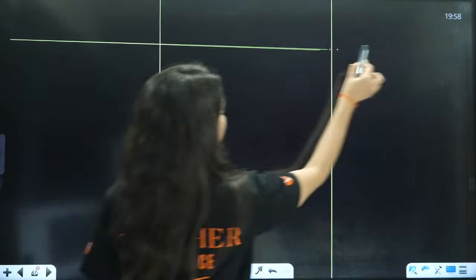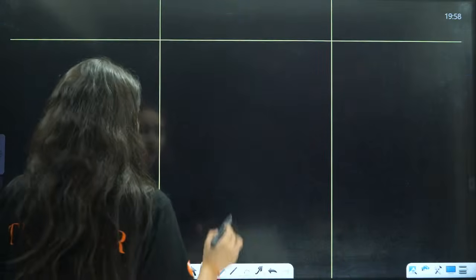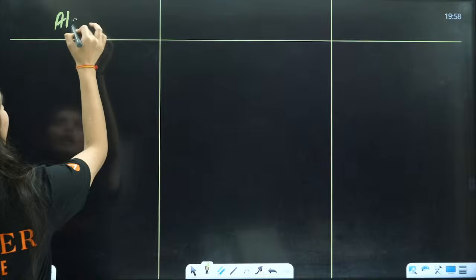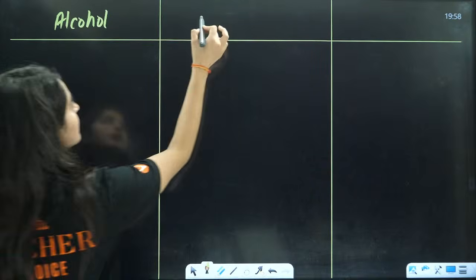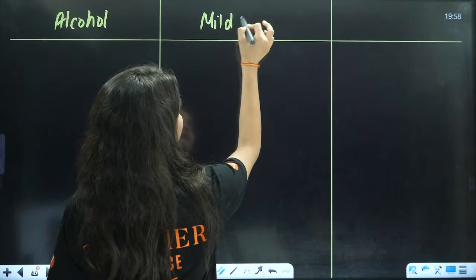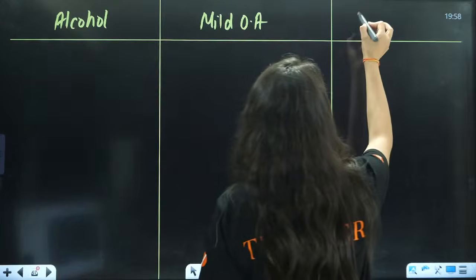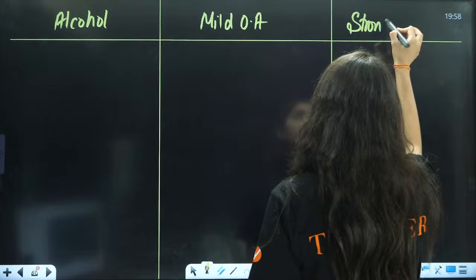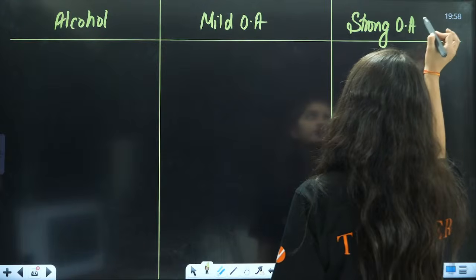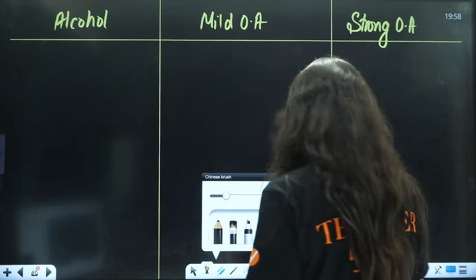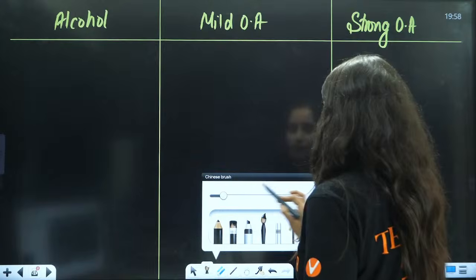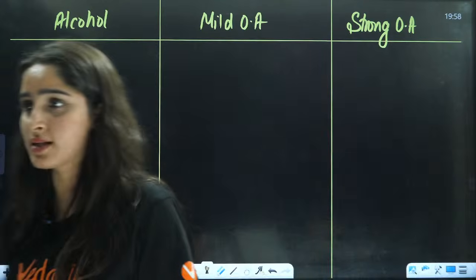Things will be very, very simple and easy for you. What is this chart? First you have to write what is the alcohol that you are using. Then with mild oxidizing agent, what is the answer? Then with strong oxidizing agent, what is the answer?